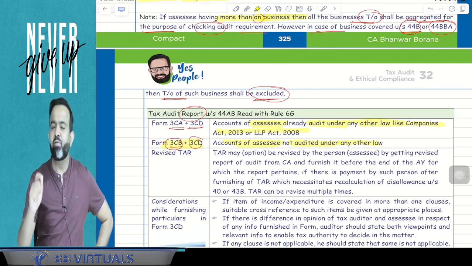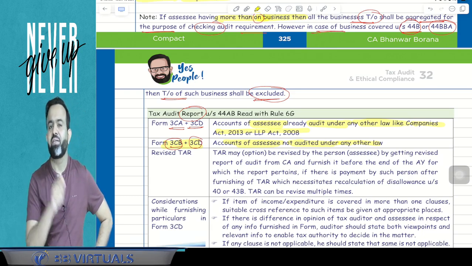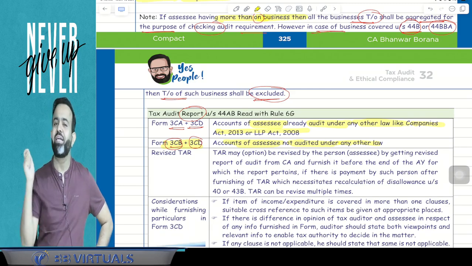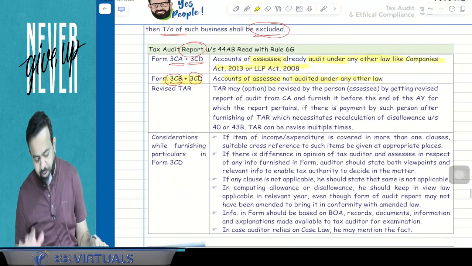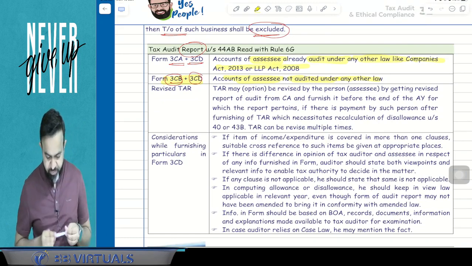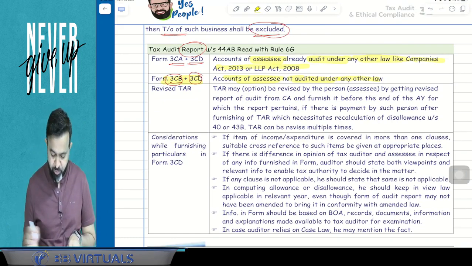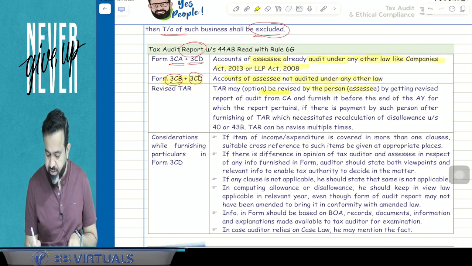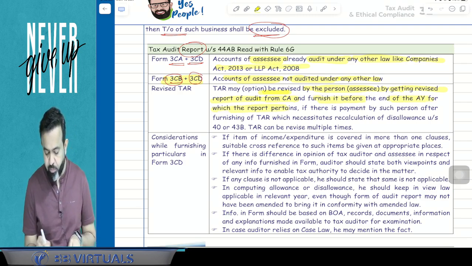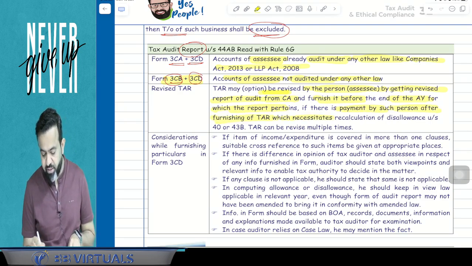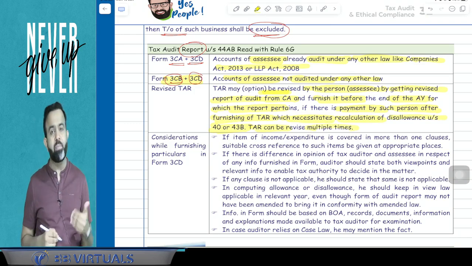The answer is yes. It can be revised multiple times, but the chartered accountant can revise the tax audit report only till the end of the assessment year. You got my point or not? Yes. So here, the revised tax audit report. All people pay attention. The TAR, that is the tax audit report, may be revised by the assessee by getting a revised report of audit from the chartered accountant and furnishing it before the end of the assessment year to which the report pertains. If there is a payment by such person after furnishing the TAR which necessitates a recalculation of the disallowance under section 40 or 43B, the tax audit report can be revised multiple times also.